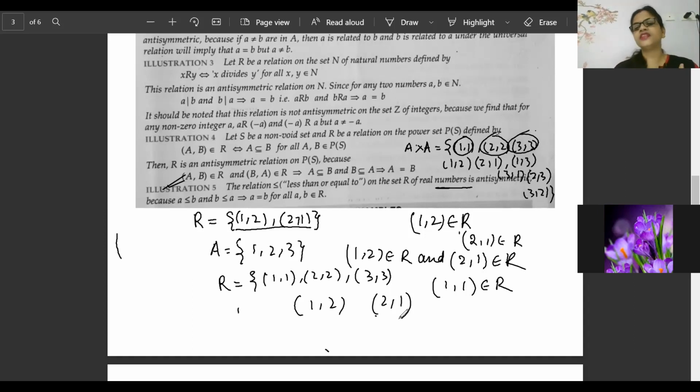For reflexive, what is needed inside the relation? What should be inside this relation? (1, 1), (2, 2), (3, 3). Very good, Farhana. Mahesh, well, everyone correct. (1, 1), (2, 2), (3, 3) is missing, beta. So it is not a reflexive relation. Next, transitive relation. Here it is not a transitive relation. Why? Because (1, 1) is missing here. It is only a symmetric relation because (1, 2) and (2, 1) are there. Let's see how they have represented the answer.